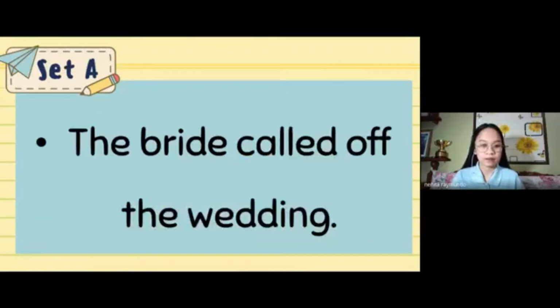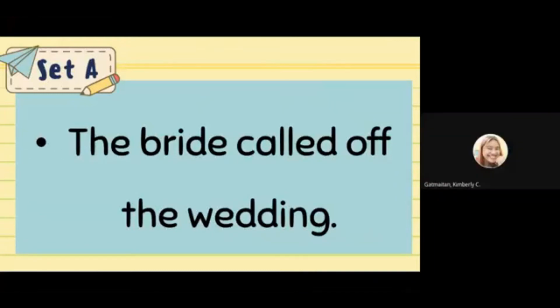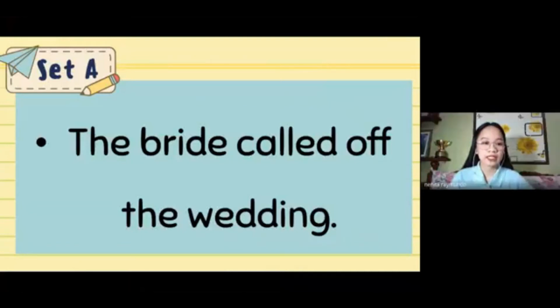Okay, now let's analyze this sentence. In the sentence, the bride called off the wedding, who or what is the subject? Kim, would you like to try? The subject in the sentence is the bride. Okay, you got it correct.